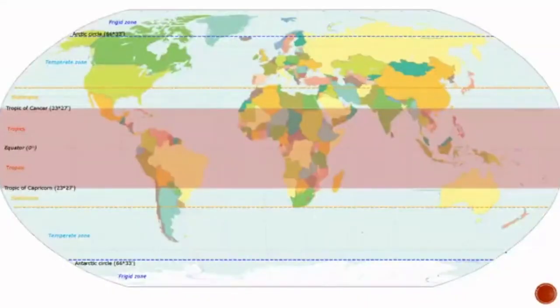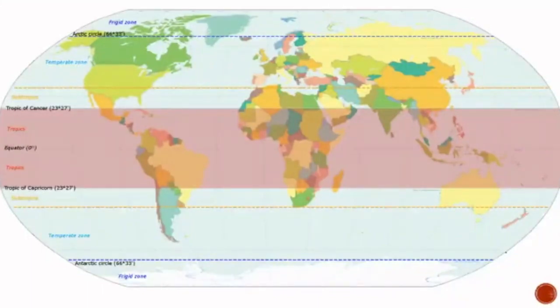And here is a map, and if you observe this, you can see the countries which are under the tropical zone, temperate belt, and the frigid zone. Now if you see the tropical belt, you can see India, South India is under it, and in Africa also you can see, and even here South America and some part of Australia.